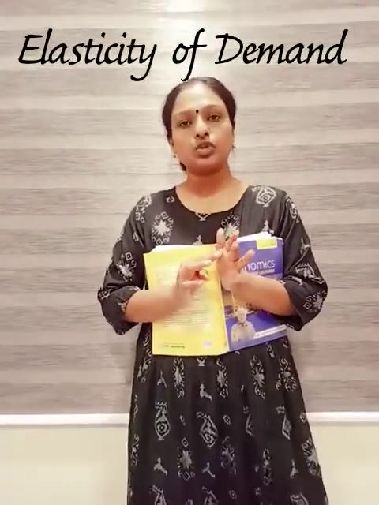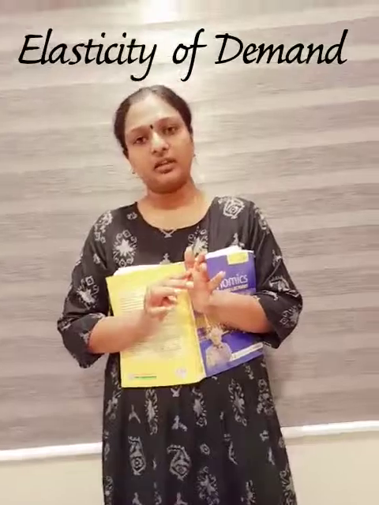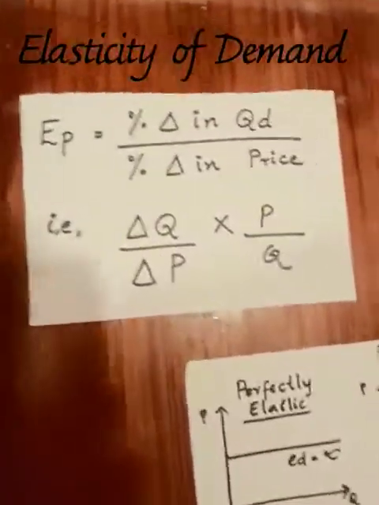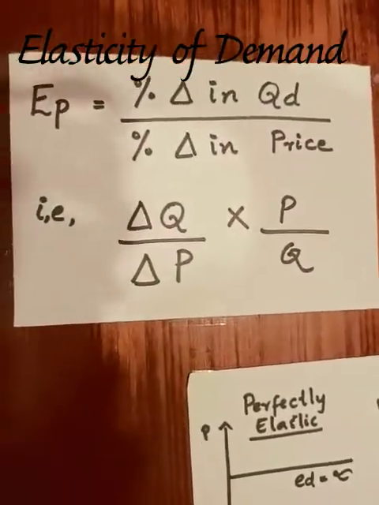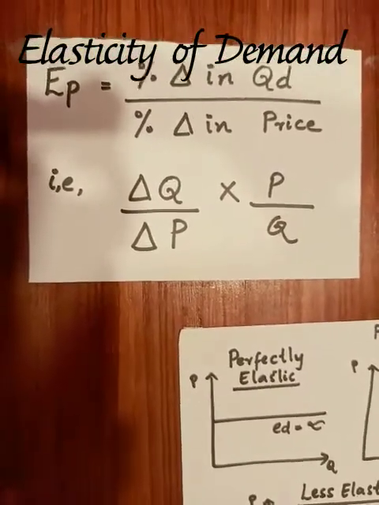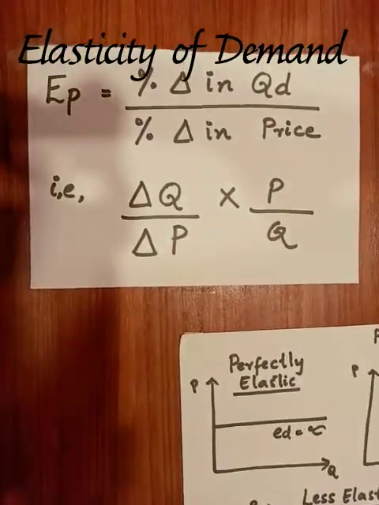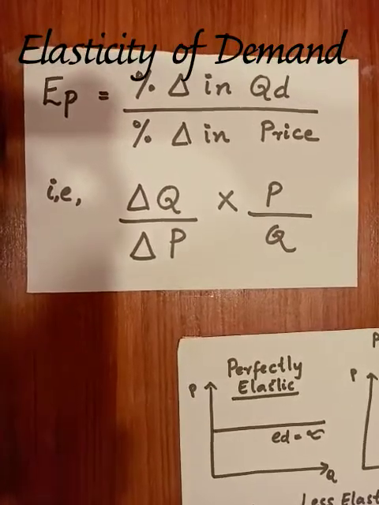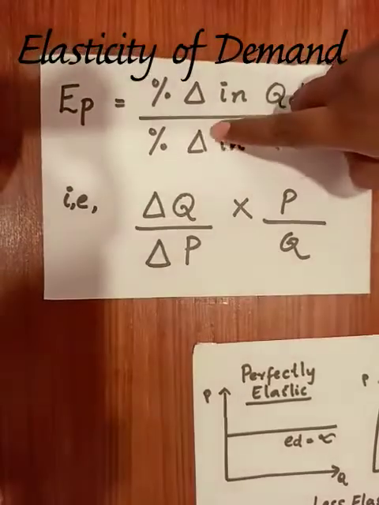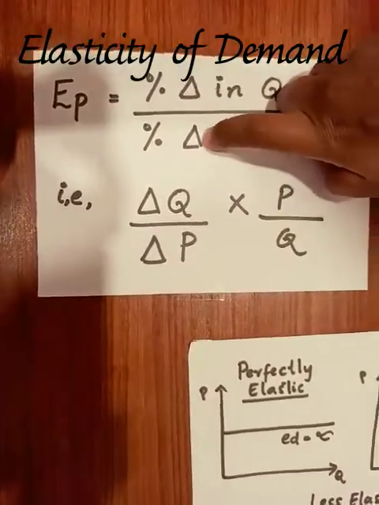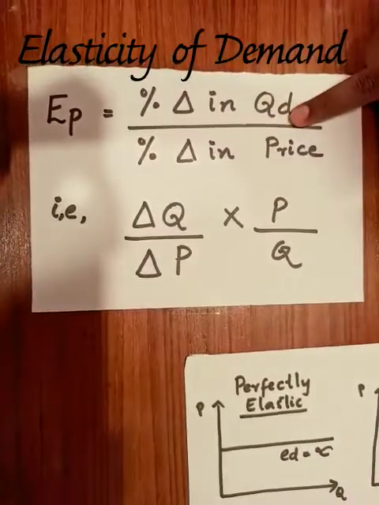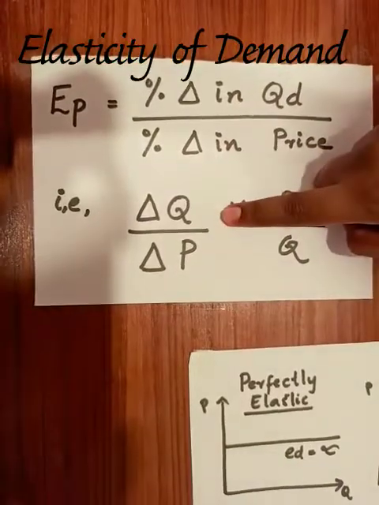Before that I have to go through the formula of percentage method. The formula is percentage change in quantity demanded divided by percentage change in price, which is delta Q by delta P into P by Q. This is the delta symbol, delta denotes a change.